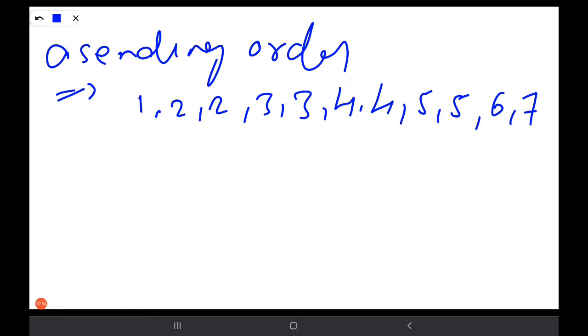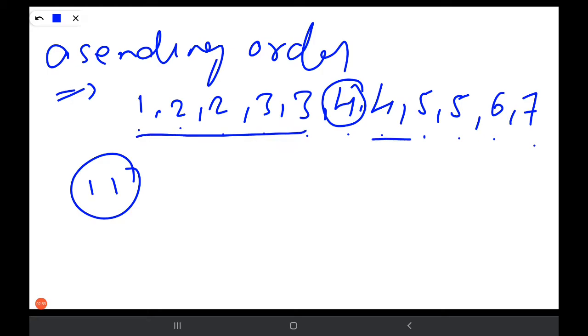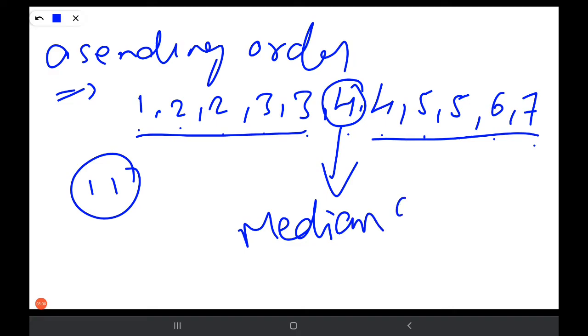When we arrange in ascending order or descending order, we look for the middle value. So how many numbers are here? 1 2 3 4 5 6 7 8 9 10 11. So we have 11 numbers. Out of 11, we have to choose the middlemost value. Which is the middle one? Here it is 5 numbers and 5 numbers. Yes, this 4 is the median of the data.